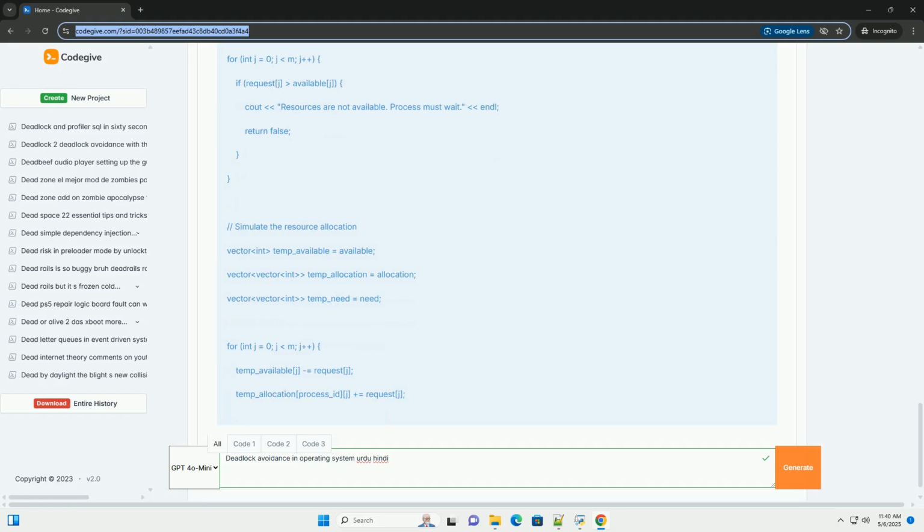Data structures used in the banker's algorithm. Let's say we have n processes, P1, P2, ..., Pn, and m resource types, R1, R2, ..., Rm. The banker's algorithm uses the following data structures. 1. Max, an n x m matrix that defines the maximum demand of each process for each resource type. Max[i][j] represents the maximum number of instances of resource type Rj that process Pi might request. Har process ki sabse zyada demand.